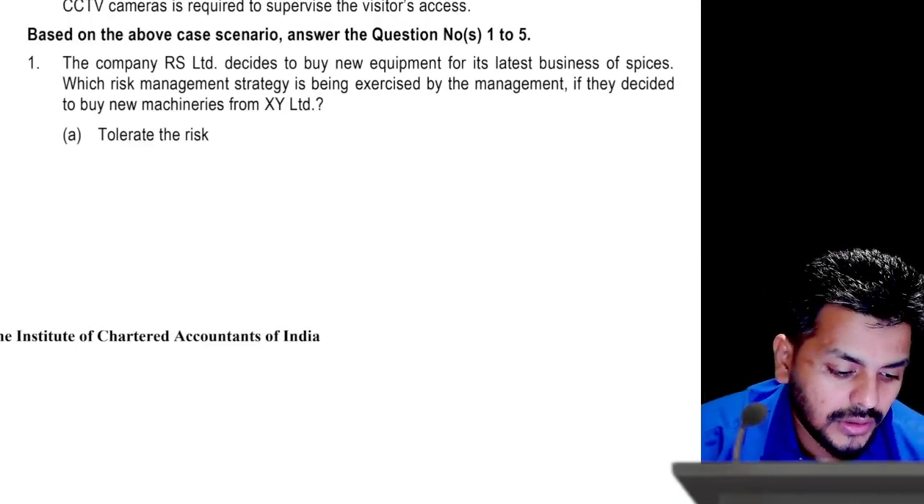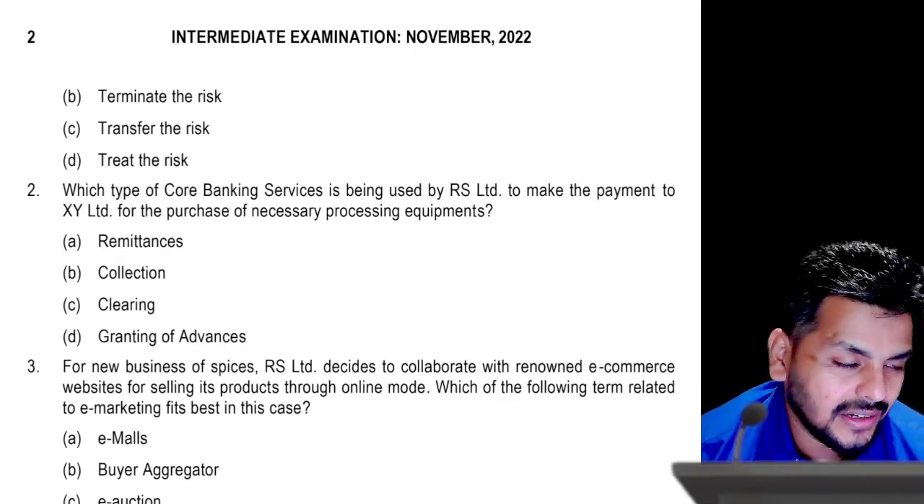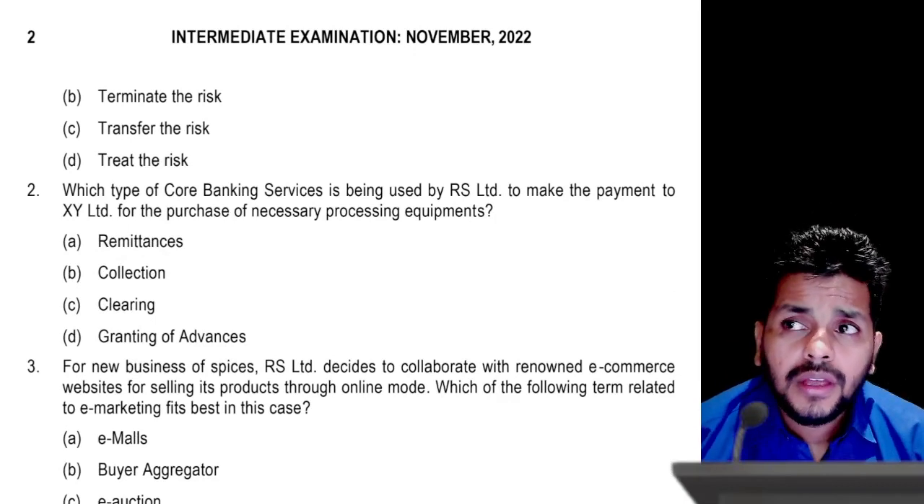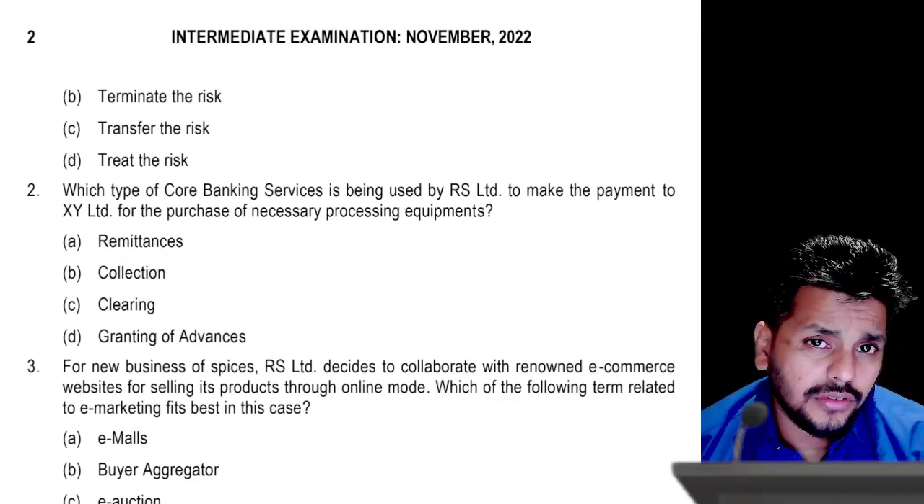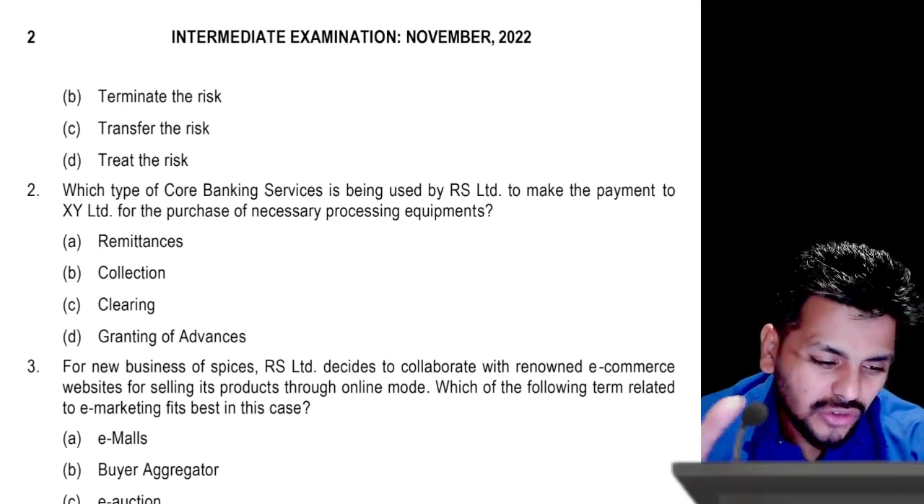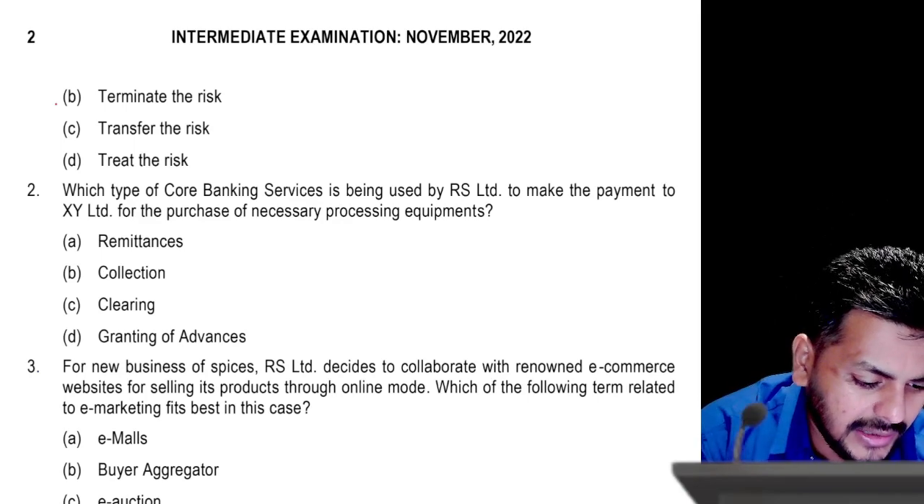Tolerate the risk, terminate the risk, transfer the risk, and treat the risk. So you know that when you are buying a particular machine, all the other risks that are not associated with that machine basically are being eliminated. So bringing a specific kind of machinery to eliminate something, the answer would be terminating the risk.